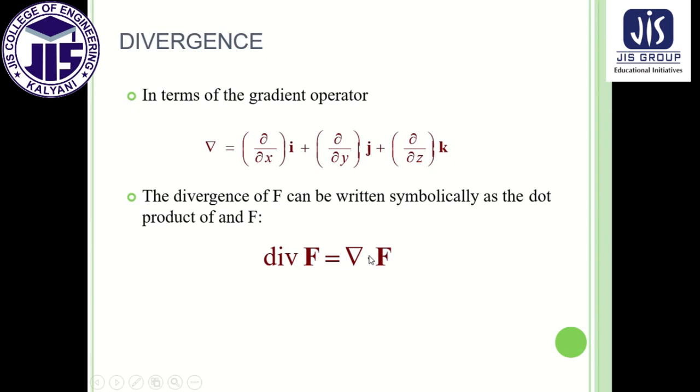If there is any dot, we have to understand that this is nothing but the divergence operation. So this is the form of nabla, and this is the symbol of the divergence operation, which is nothing but a scalar quantity, as I already said.